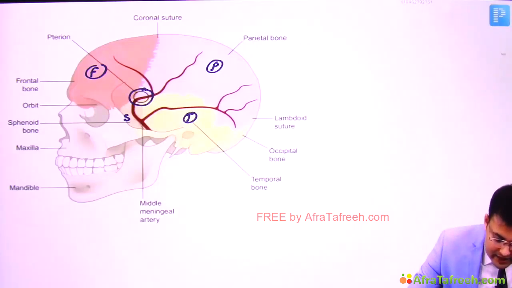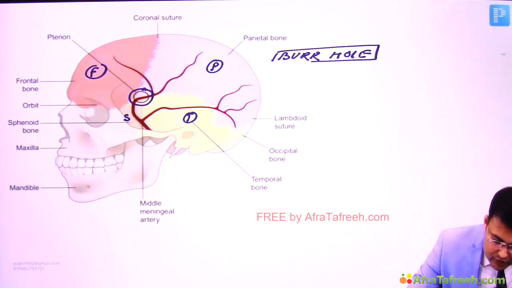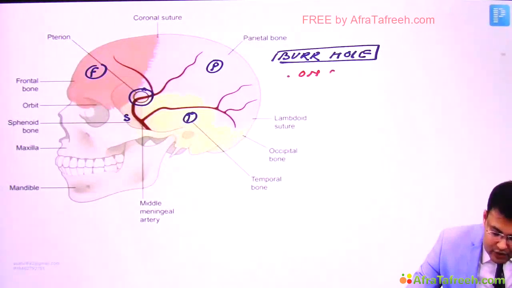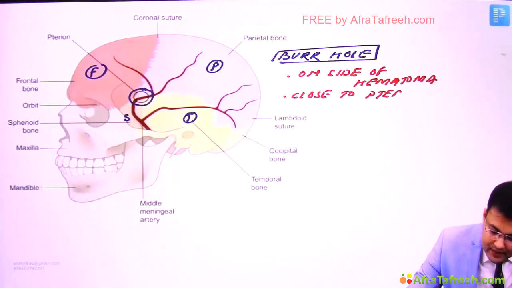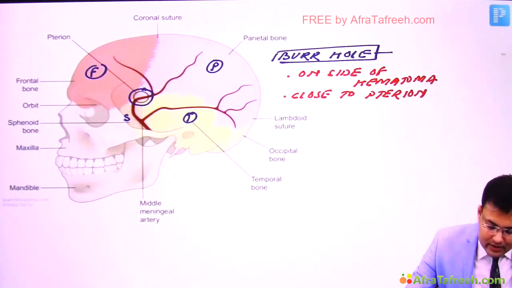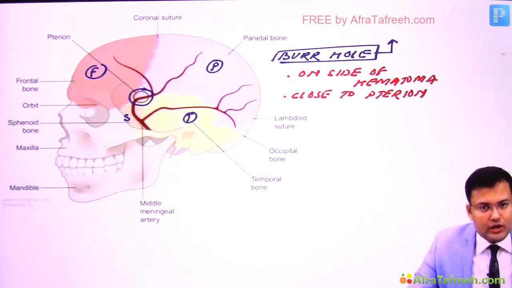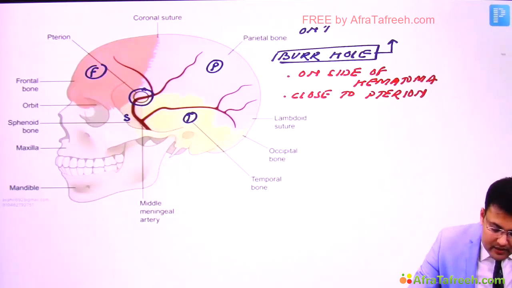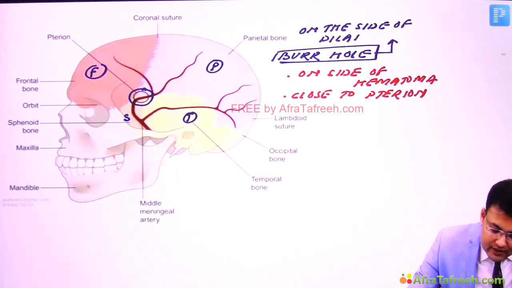Okay, so how do we create the burr hole? Two important principles. First, the burr hole should be created on the side of hematoma, and where exactly? Close to pterion. Simple. And if CT facility is not available, NCCT is not available, then it should be performed close to pterion on which side? On the side of the dilated pupil. Simple.